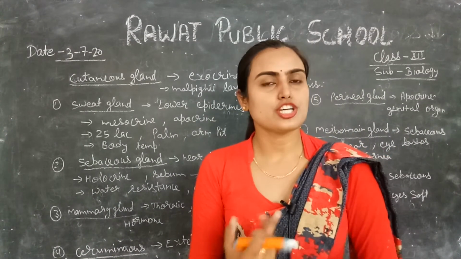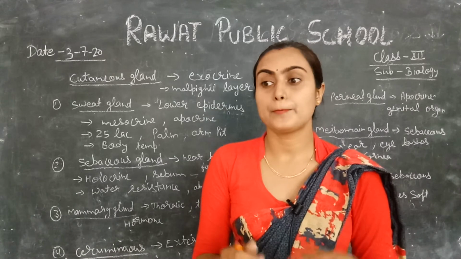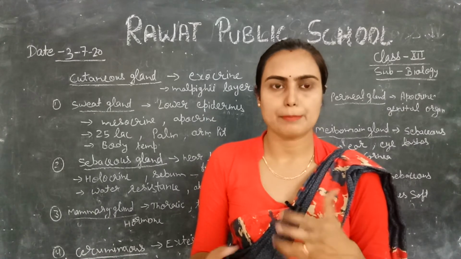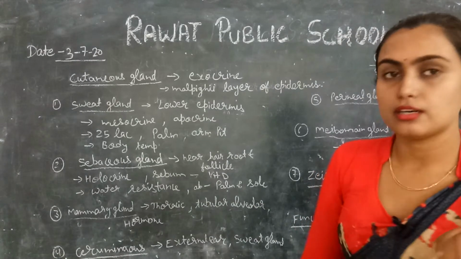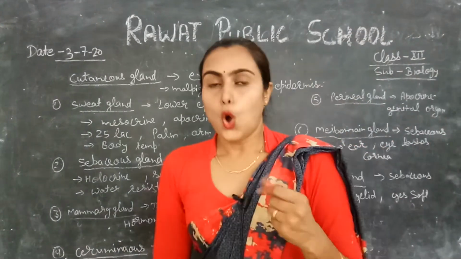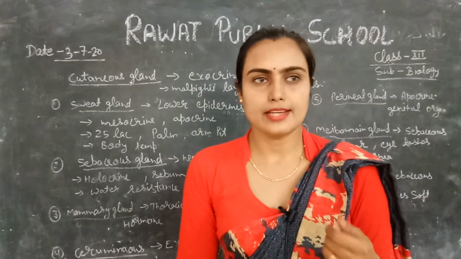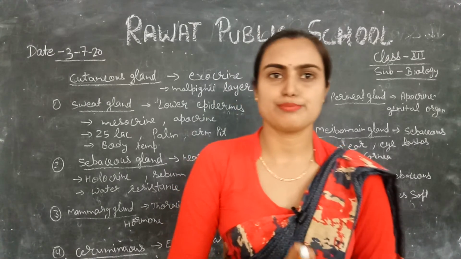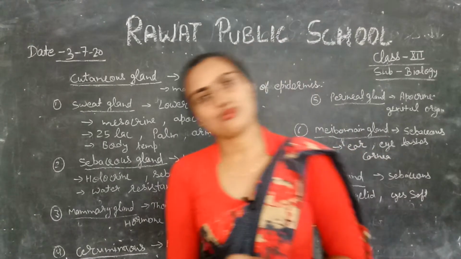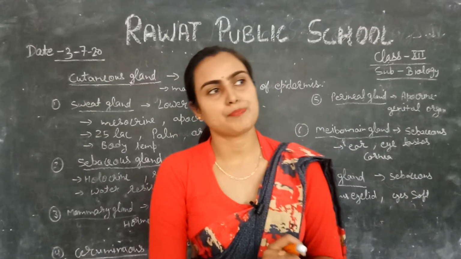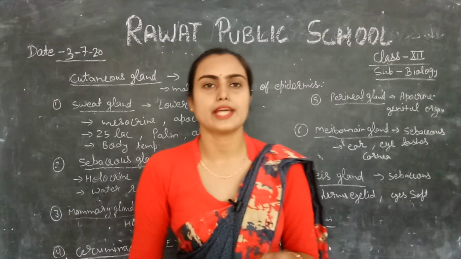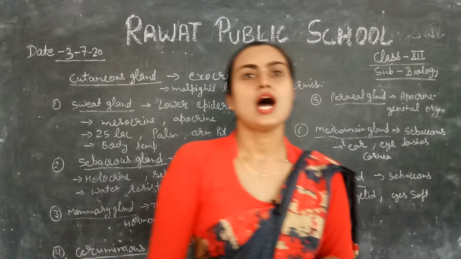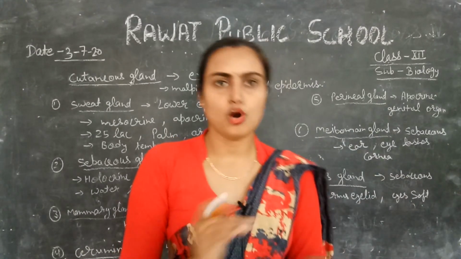The next important function of the skin is storage of food material. For example, the sebaceous gland releases an oily substance, and this oily substance is stored below the skin. So it also helps in adipose tissue, helping to store food present below the skin. So it helps in storage of food and maintaining the shape of your body.